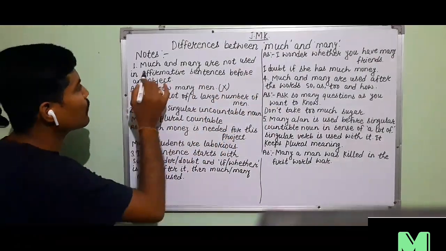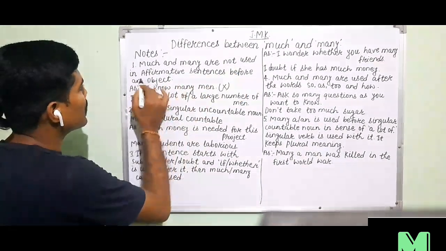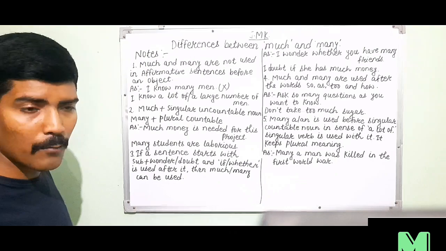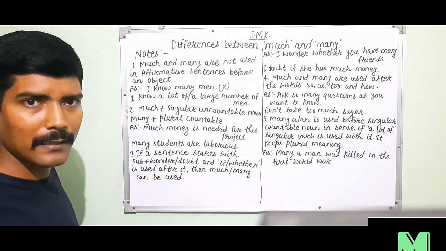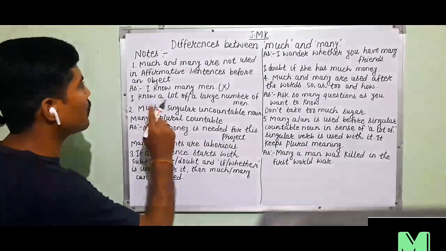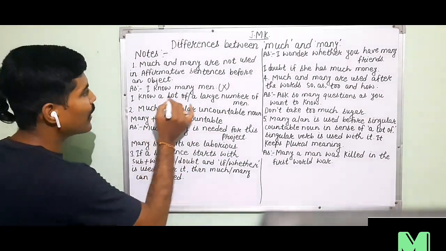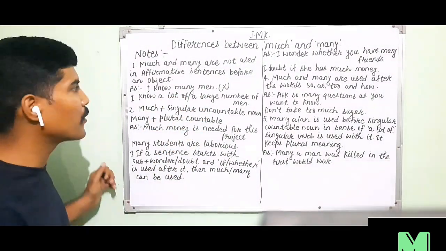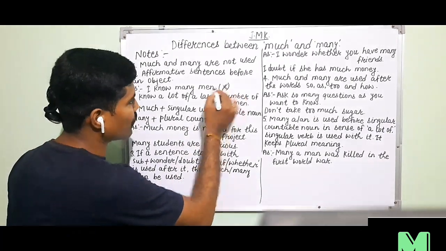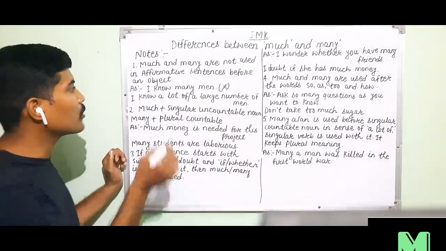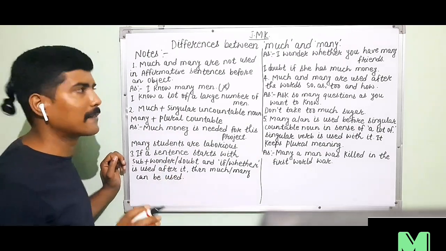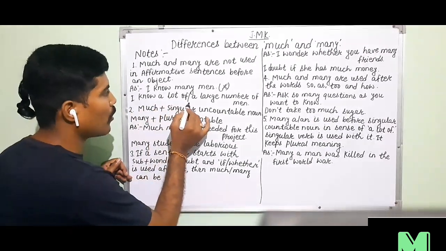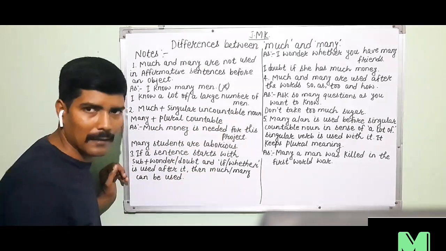The first one is much and many are not used in affirmative sentences before an object. If there is an object in an affirmative sentence, we must not use much and many. For example, if we say "I know many men," this sentence will be wrong. So don't use such types of sentences. Don't use many in affirmative sentences. Instead, we can say I know a lot of men or a large number of men.